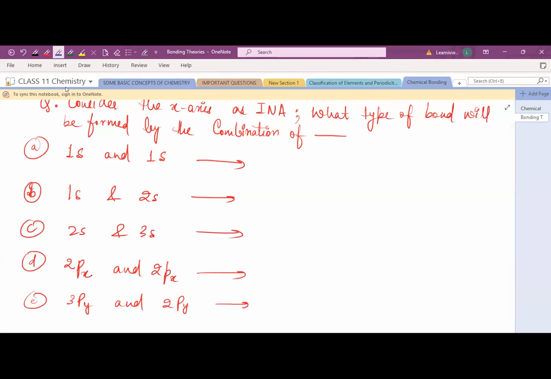Yes, first, Neha, tell me. 1s and 1s, when they overlap, which type of bond will be formed? Sigma bond. Yes, very good. Second, 1s and 2s, when they overlap, which type of bond will be formed?